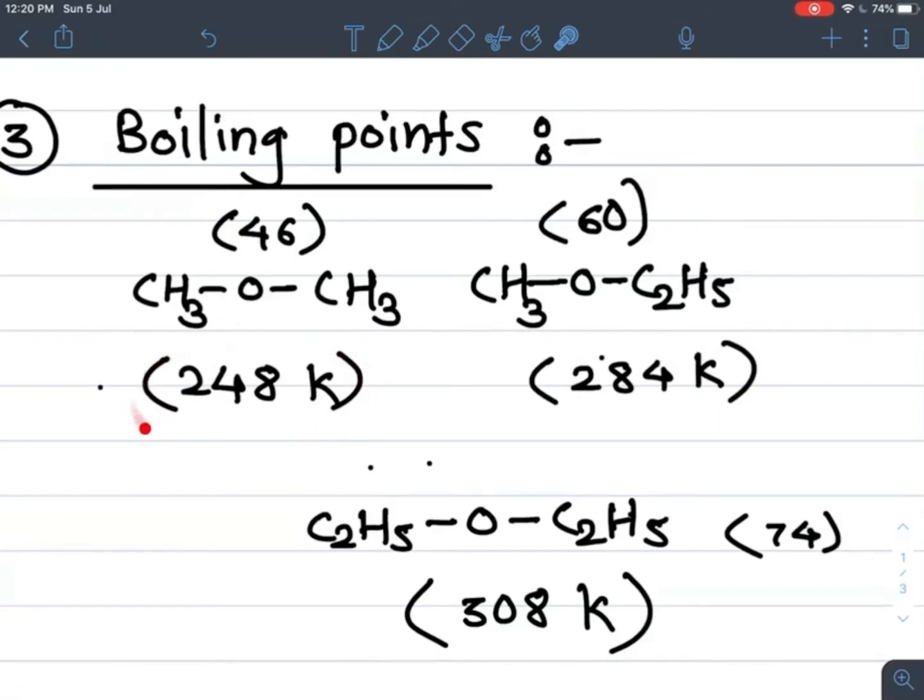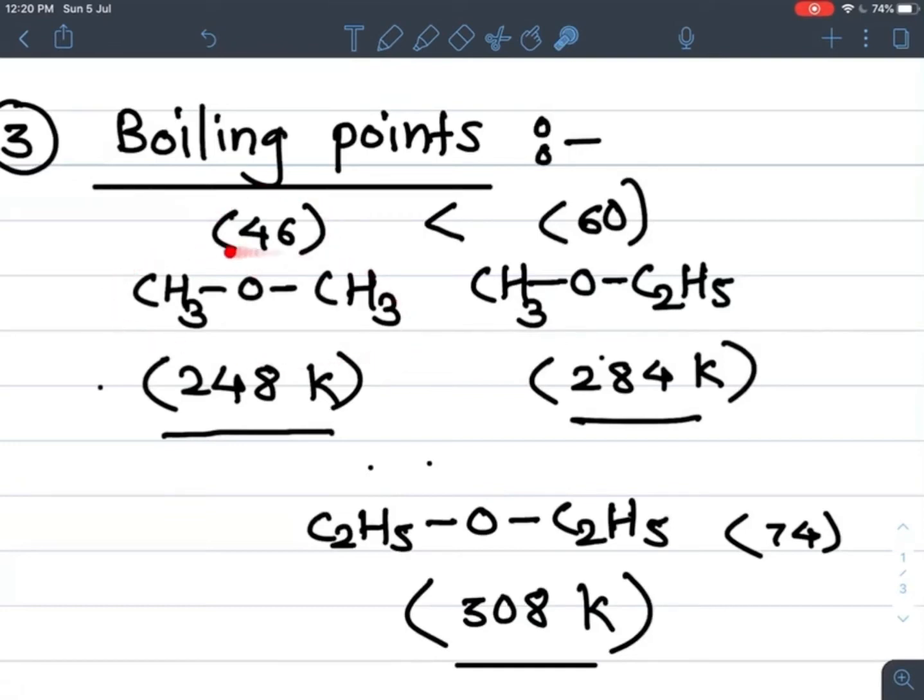Its boiling point is 248 Kelvin. As its molecular mass increases towards diethyl ether, its boiling point also increases towards diethyl ether. This means that as molecular mass increases, boiling point increases. Okay, so this is about the molecular mass.